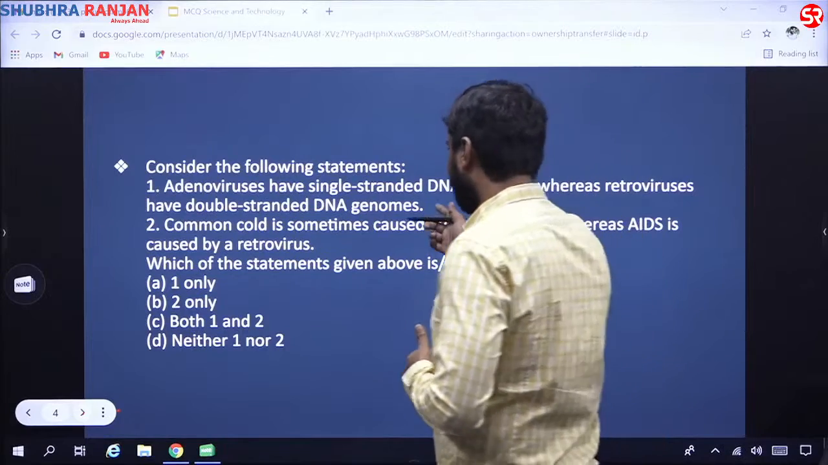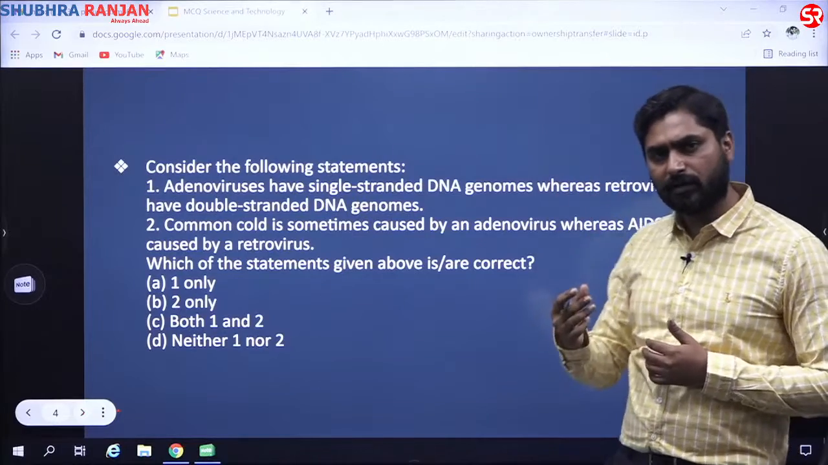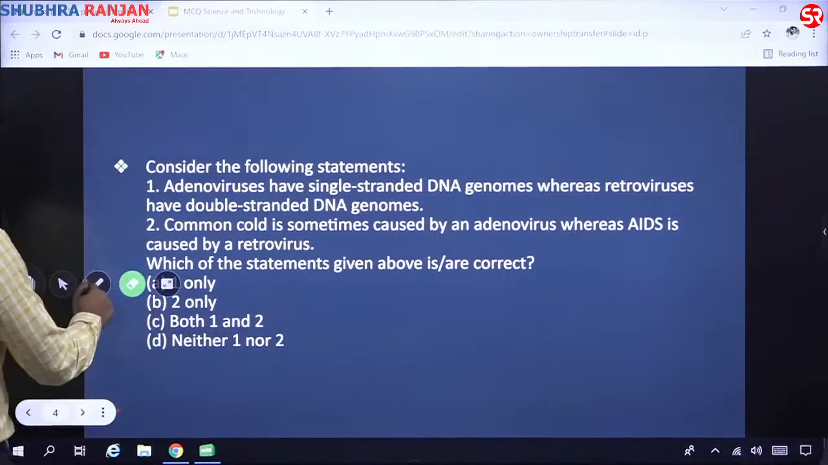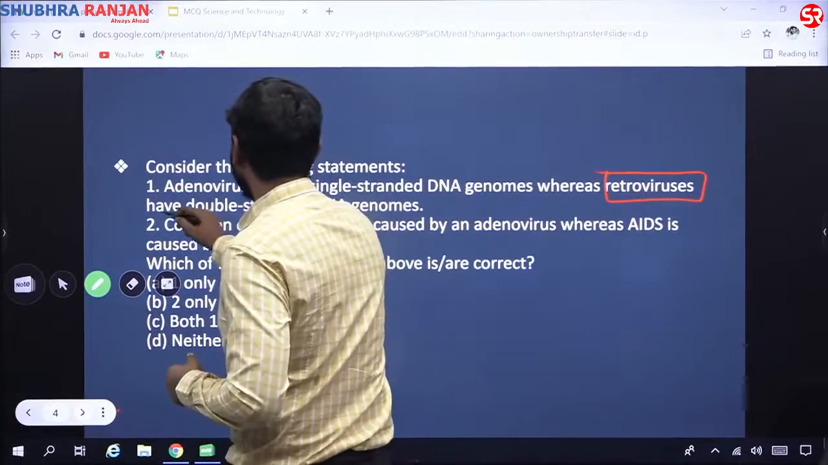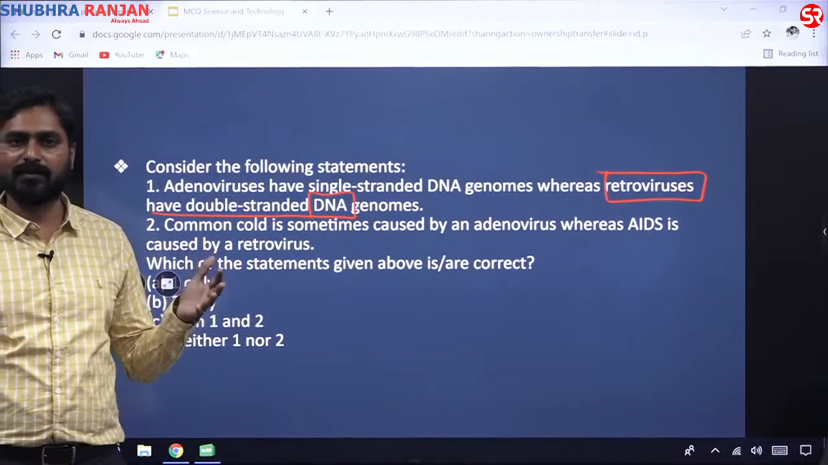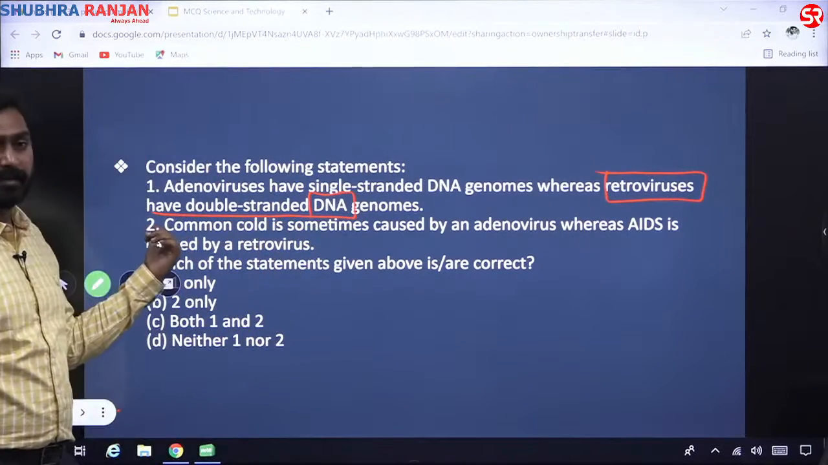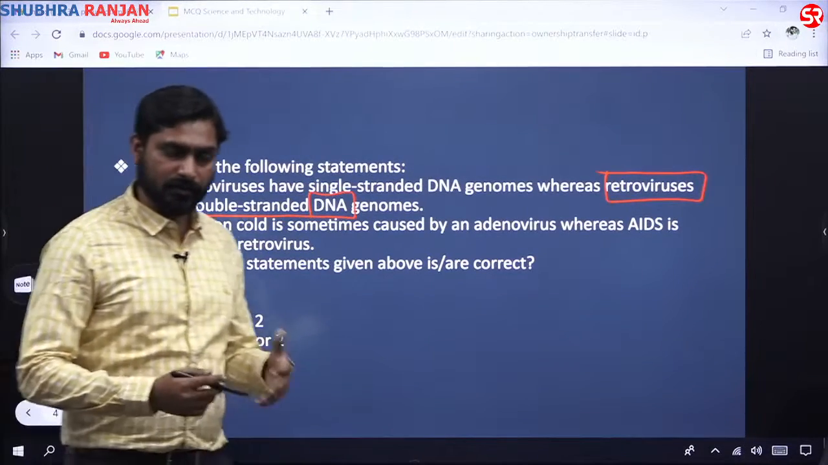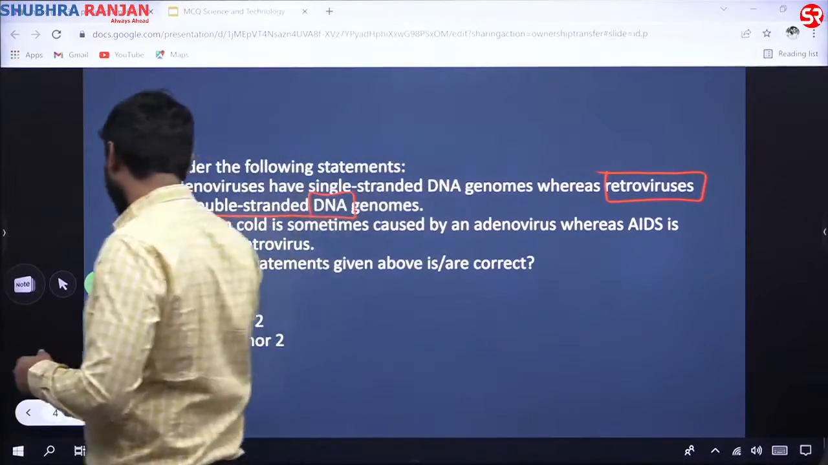Now we have to check whether this is the correct statement or not. Here, if you knew that retroviruses are RNA based, what this statement is saying is that retroviruses have double stranded DNA genomes. But by knowledge, we know that retroviruses are RNA based. So this is an incorrect statement. So you get to the right answer, which is that only the second statement is correct, which gives you this option. So here you see we have used both knowledge and some elimination to get to the right answer. Moving on to the next question.